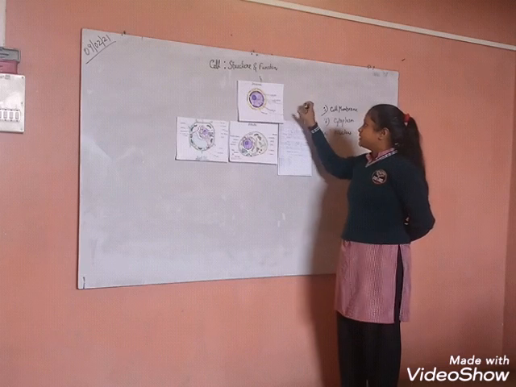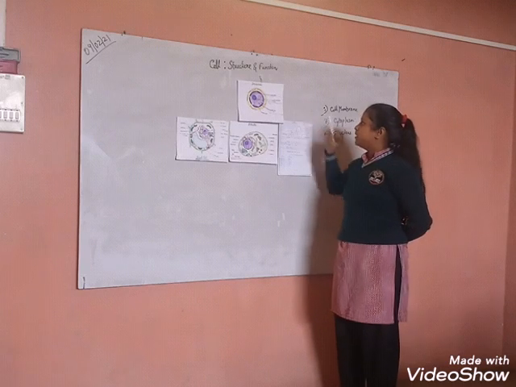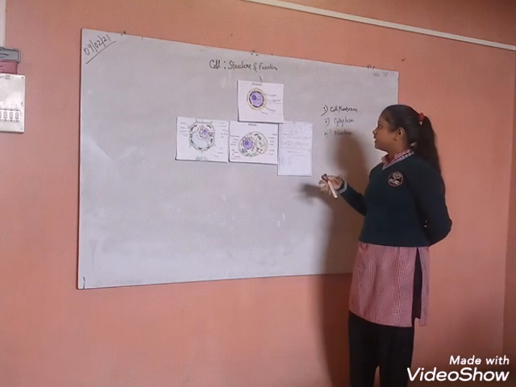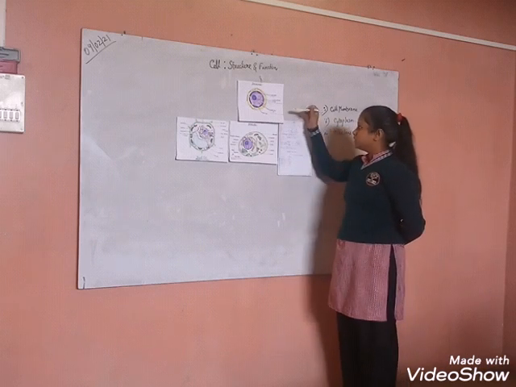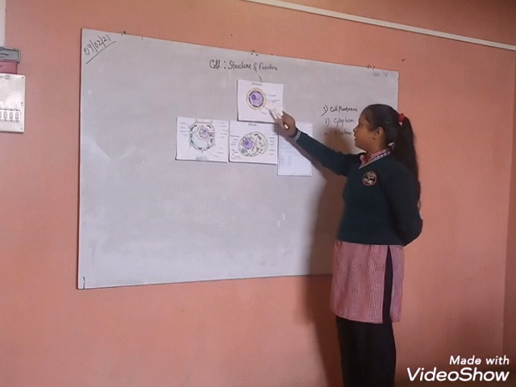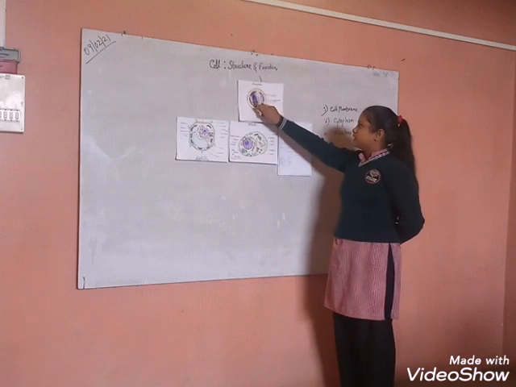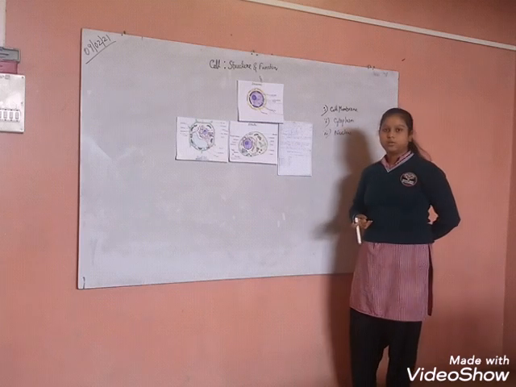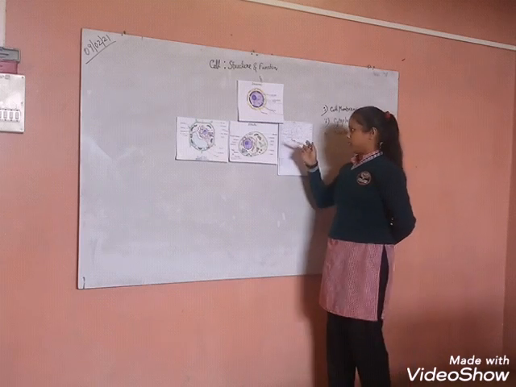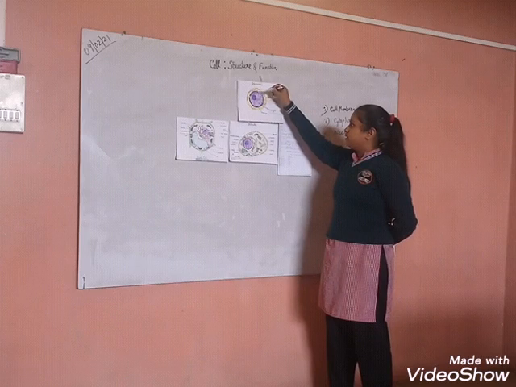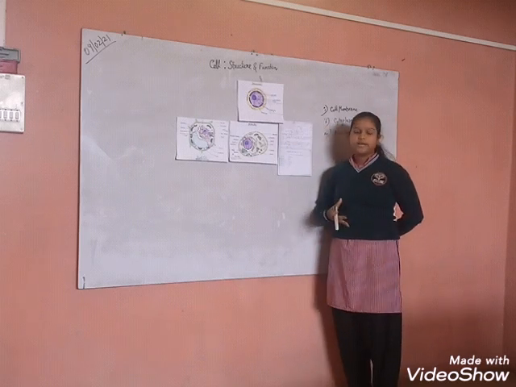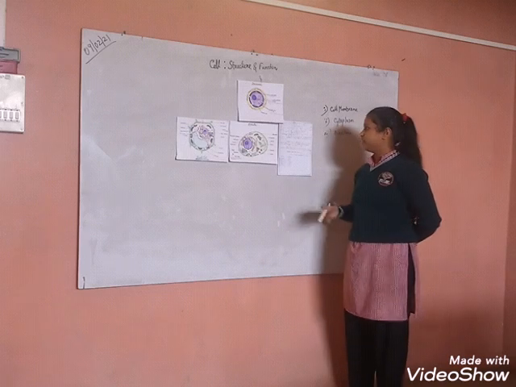In the nucleus there are several parts. Nucleoplasm. Nucleoplasm is the semi-solid structure present within the nucleus. Then this is the nuclear membrane. This is the nucleolus. Inside the nucleus there are also some round structures known as nucleolus. In the nucleoplasm, there are several thread-like structures known as chromatin fibers.